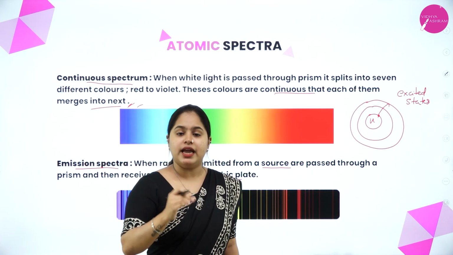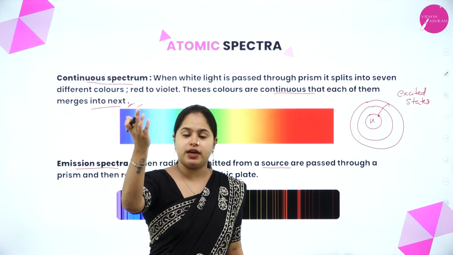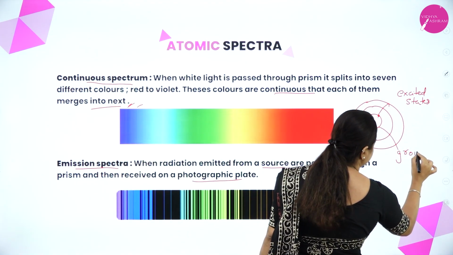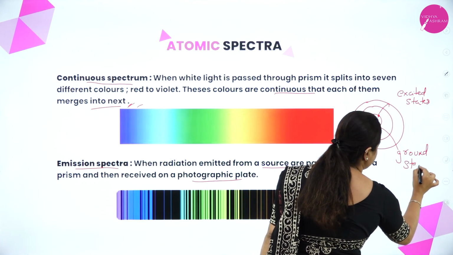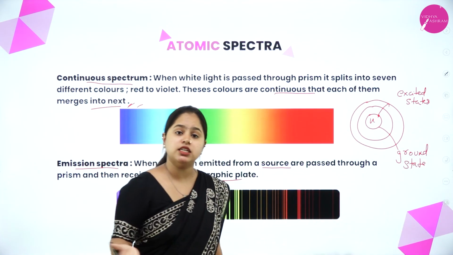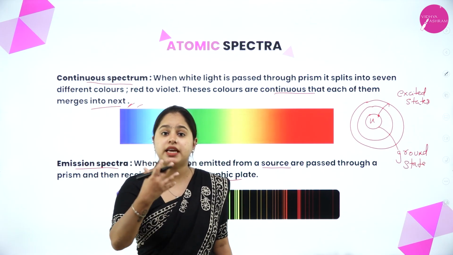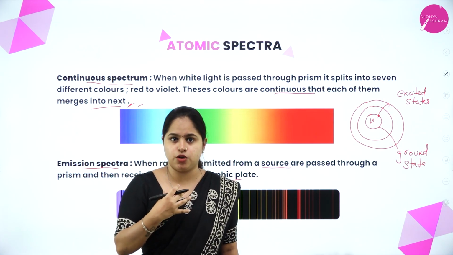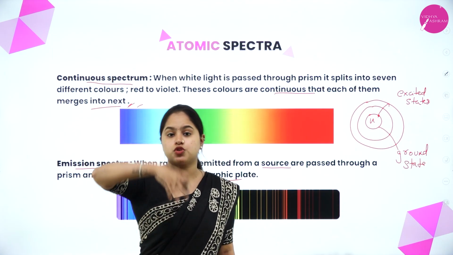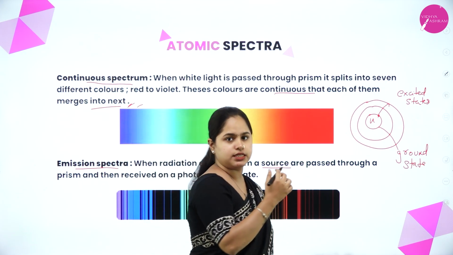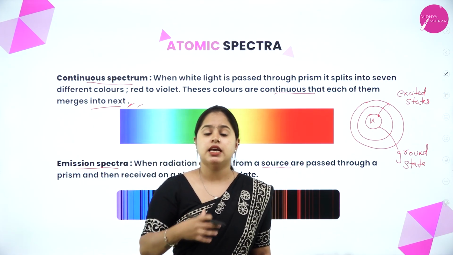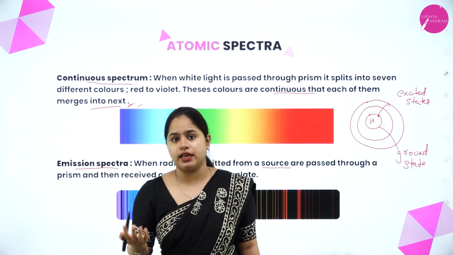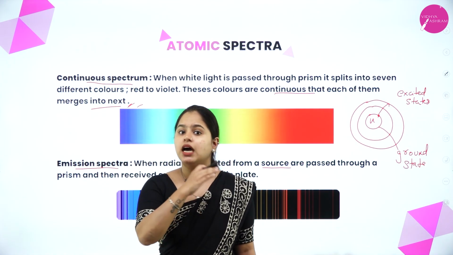And the energy level from which it has jumped to the higher energy level, that is this one, is called the ground state. So what can you say? When energy is supplied to the hydrogen atom, the electron accepts this energy. Now the electron has some energy with it, so it gets excited and moves to the higher energy level or the excited states. Now what you have to understand is, the excited state is unstable. The electrons can't stay in the excited state for a long time. It is an unstable state.